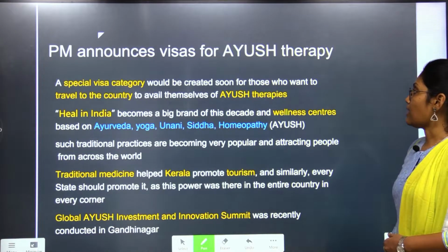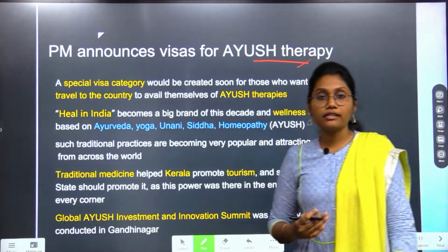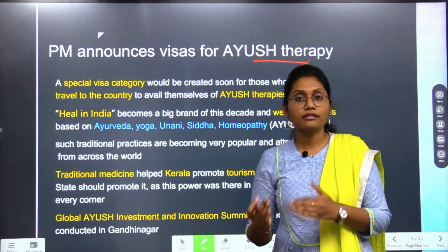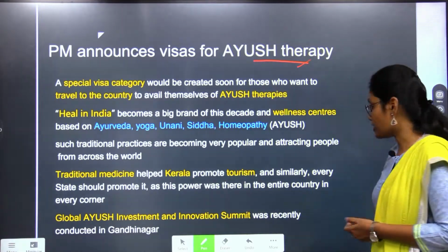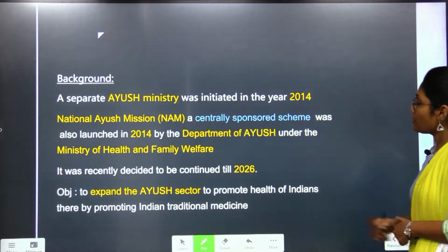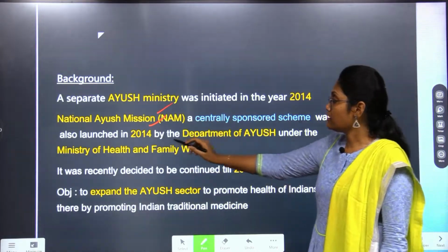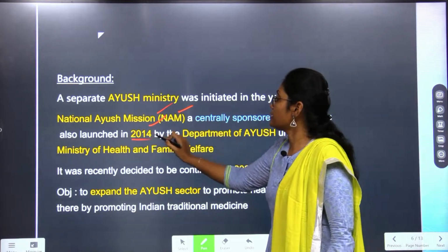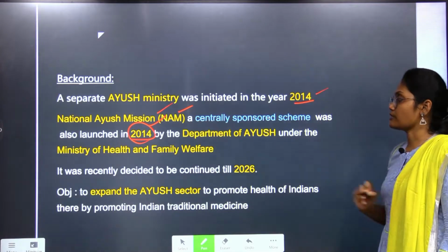PM announces visas for AYUSH therapy. We know that India is very famous for its traditional medicines. Those are under the Unani, Siddha, AYUSH and all. So, considering that we have a separate AYUSH ministry, and also separate dedicated schemes regarding that. We have the National AYUSH Mission, NAM, that was initiated in the year 2014, and the AYUSH ministry was also initiated in the year 2014.